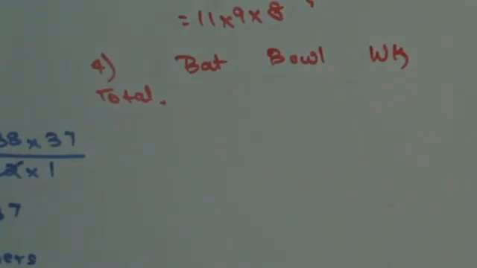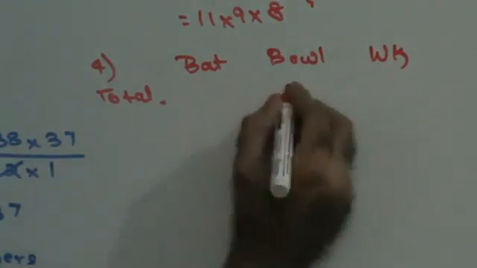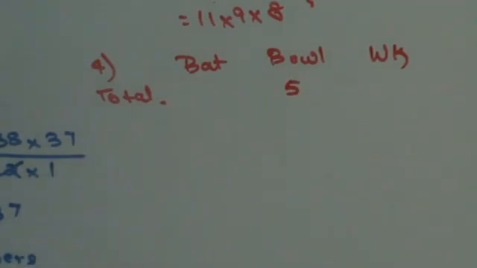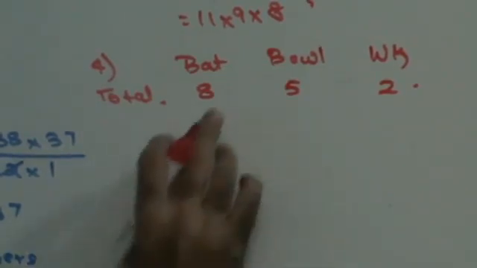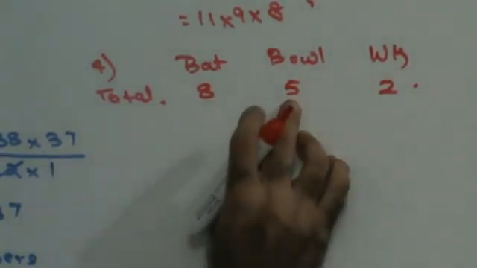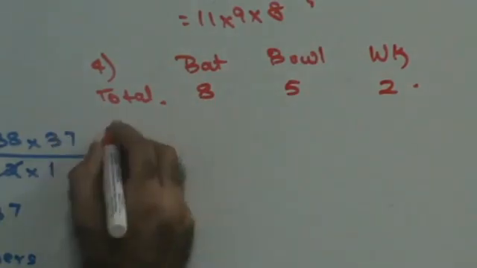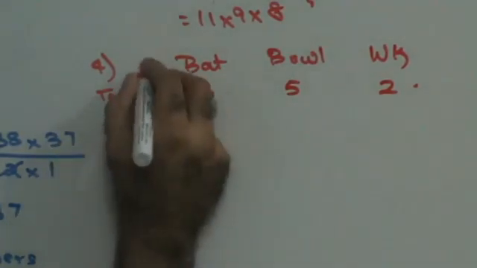Now, a cricket team of 11 players is to be formed from 15 players including 5 bowlers and 2 wicket keepers. Out of 15 players, 5 are bowlers and 2 are wicket keepers. That means 8 will be batsmen. First part of the question.